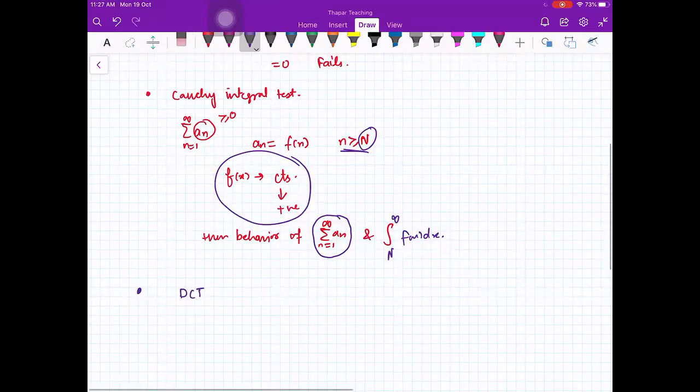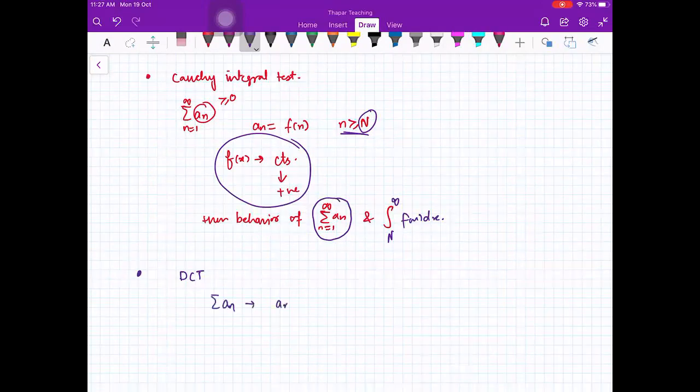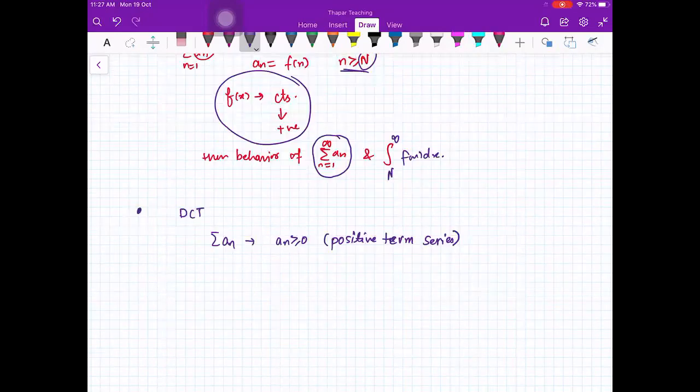What was this? This was that an is your positive term series. So it is very important that you check that your series is a positive term series before applying this Cauchy integral test and before applying this DCT. So DCT was if your an is greater than or equal to 0 and an is less than or equal to bn, then sigma bn from 1 to infinity convergent implies sigma an from 1 to infinity is convergent.